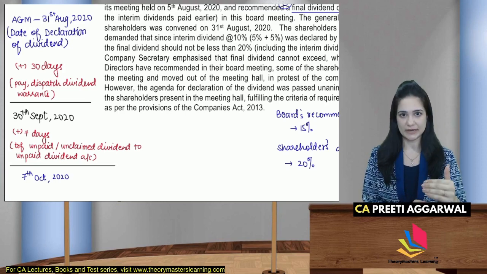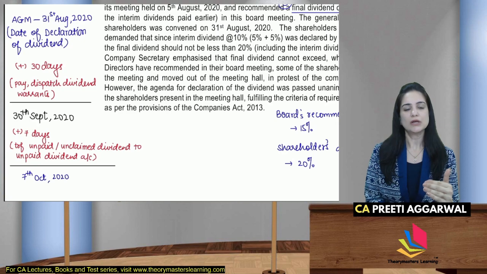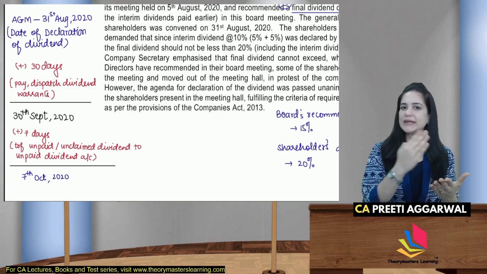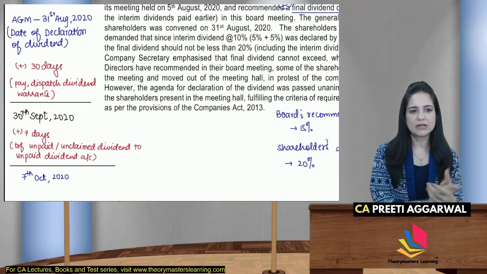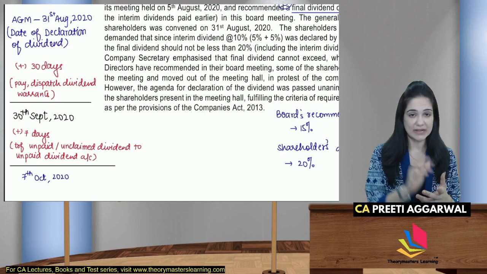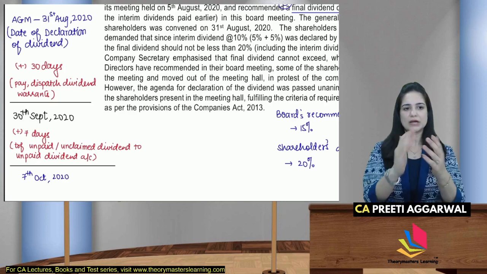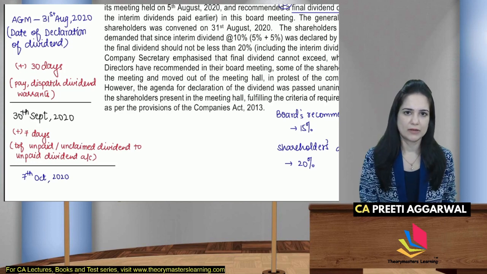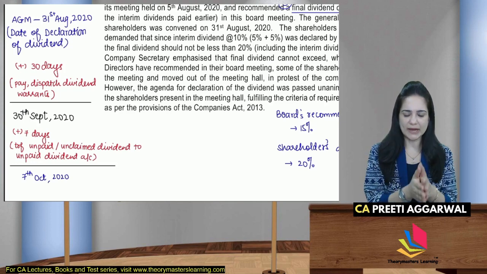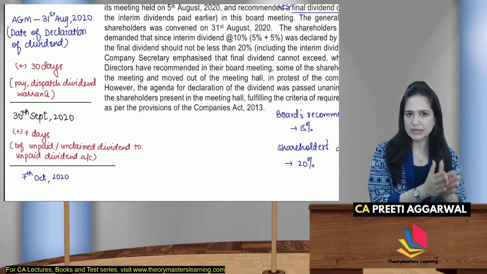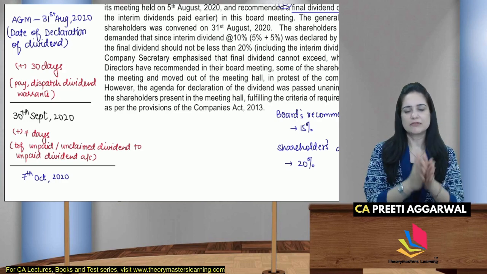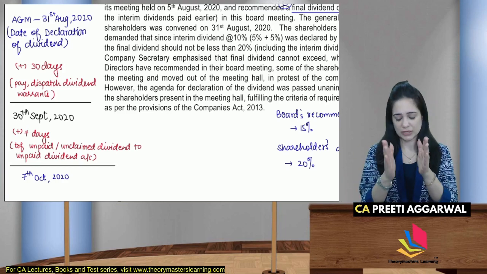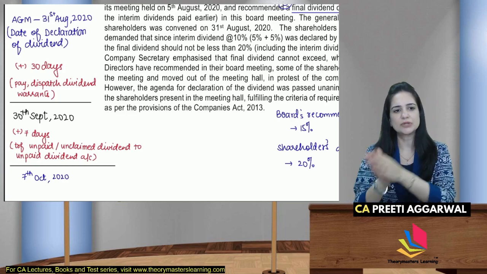So I have calculated when these 30 days get over. If the date of declaration of dividend is 31st August, when you calculate 30 days, you will come to 30th of September. We are calculating in days, remember. 30th September 2020. We have also read in this that if the dividend is not paid, not claimed within those 30 days, then the unpaid or unclaimed dividend should be transferred to the unpaid dividend account.